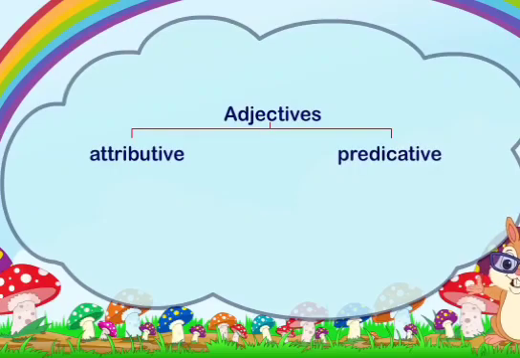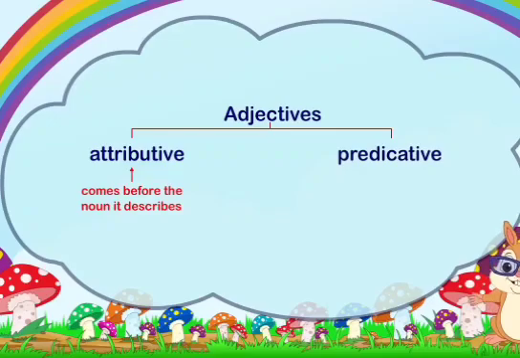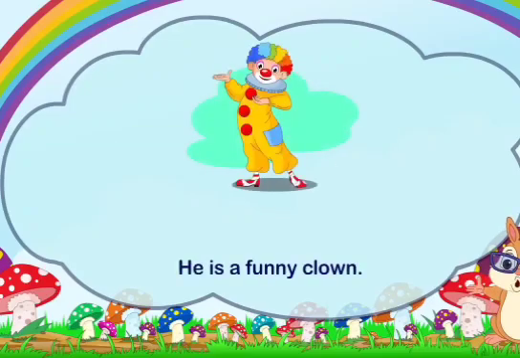An adjective that comes before the noun it describes is called an attributive adjective. For example, he is a funny clown. In this sentence, funny is an attributive adjective.